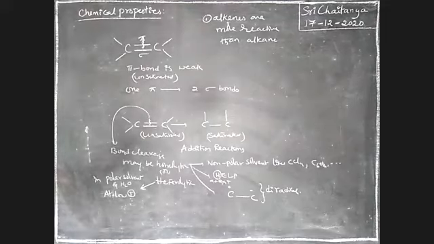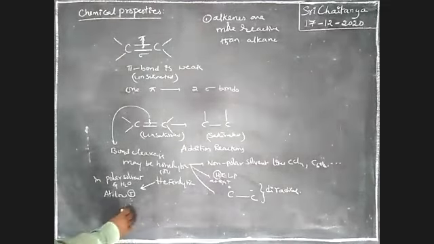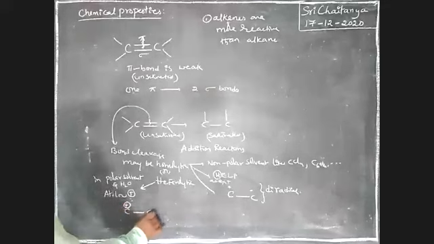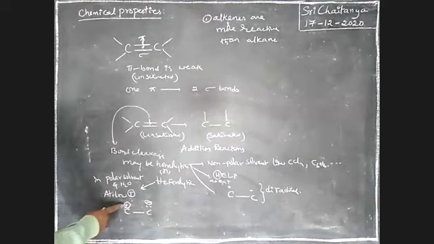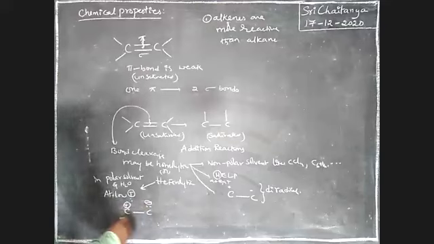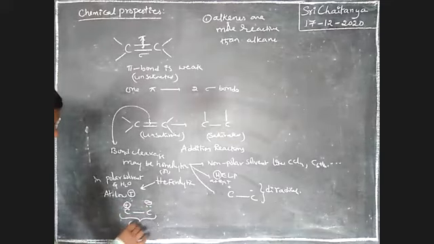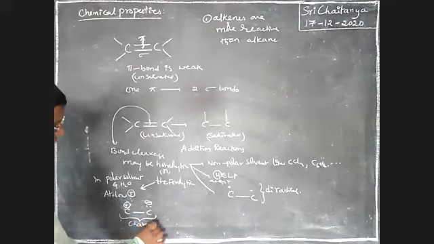If heterolysis takes place, a carbon with plus and a carbon with minus are formed. These are nothing but a cation and an anion. Charged species are formed.